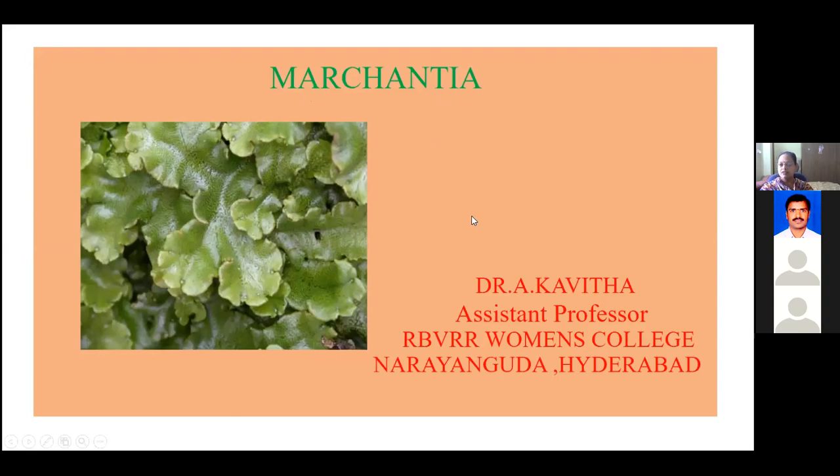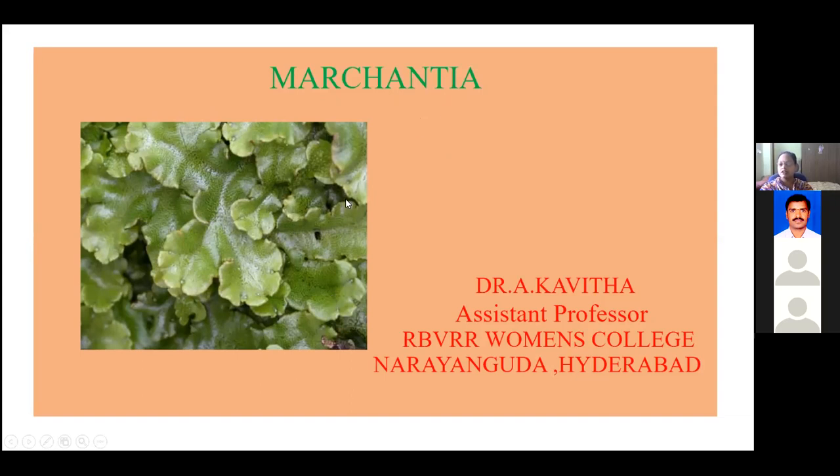To study the life cycle, first we'll study the classification, that is, which order, class, and family Marchantia belongs to. Then we'll study its morphological characters, that is, how Marchantia looks in its habitat, and the structure in detail.